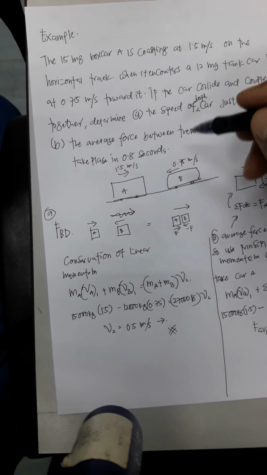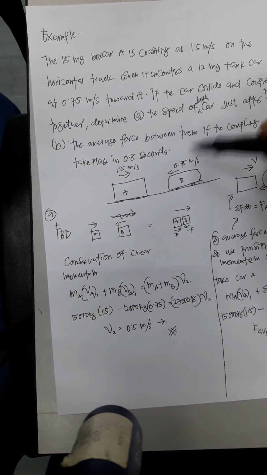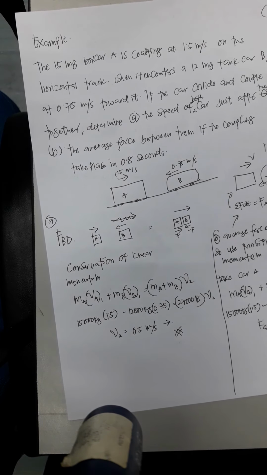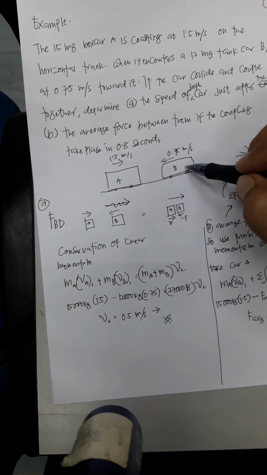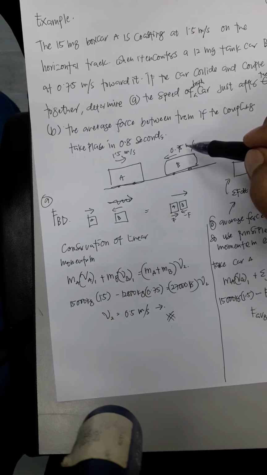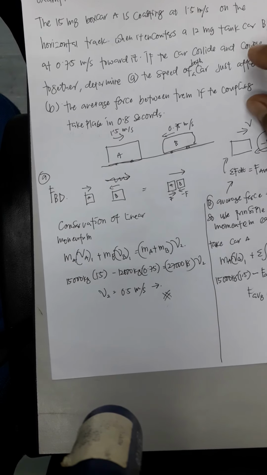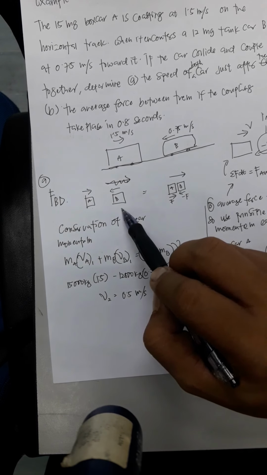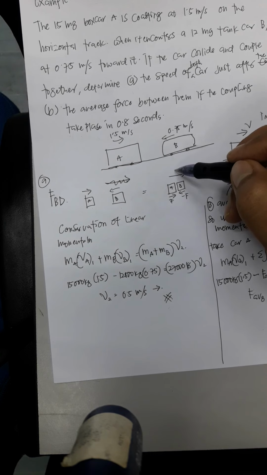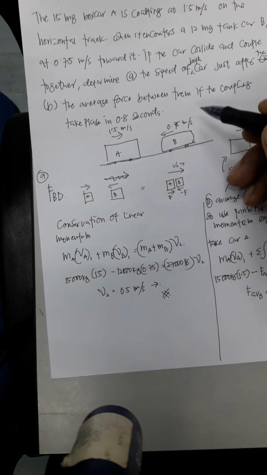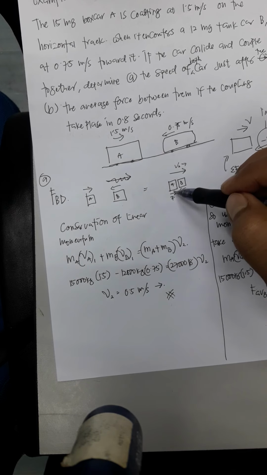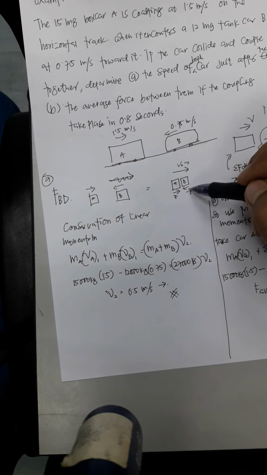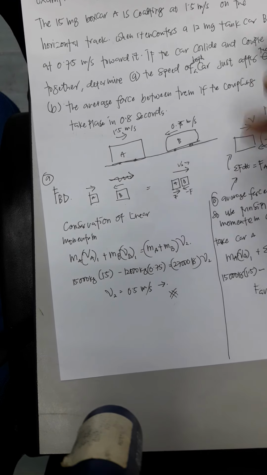Okay, so the figure for this problem is something like this. This is boxcar A with 1.5 meters per second velocity to the right, and this is tank car B with 0.75 meters per second velocity toward the left. To answer that question, this is the free body diagram. This is car A and this is tank B. After the collision, there is a velocity V2. There is a force, which is the impact from A, and negative F, which is the negative impact force from B to A.